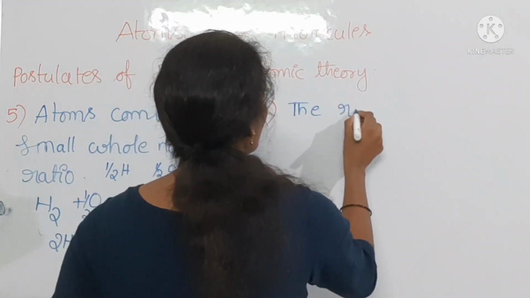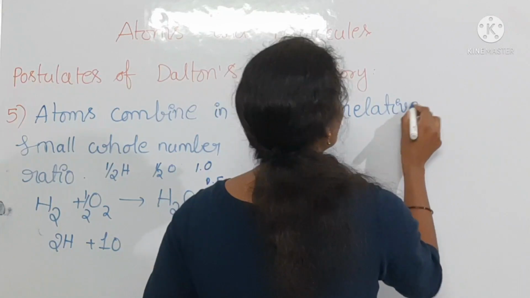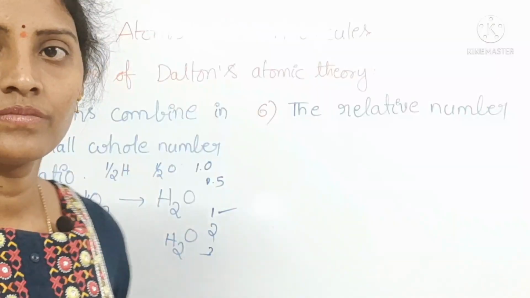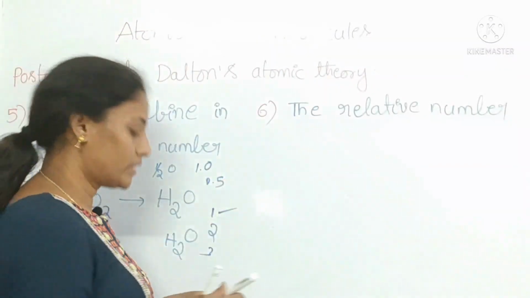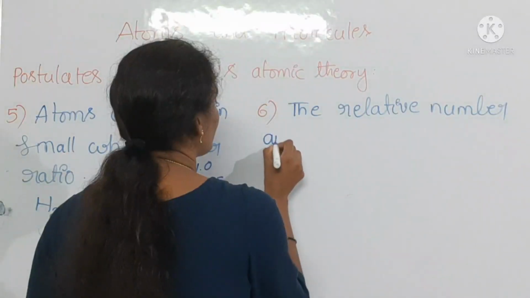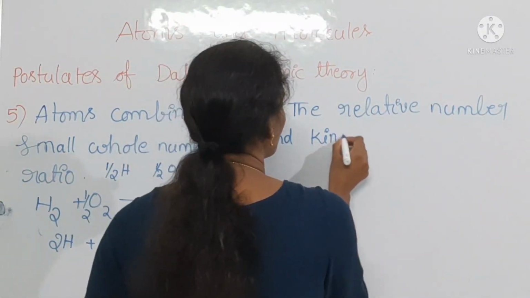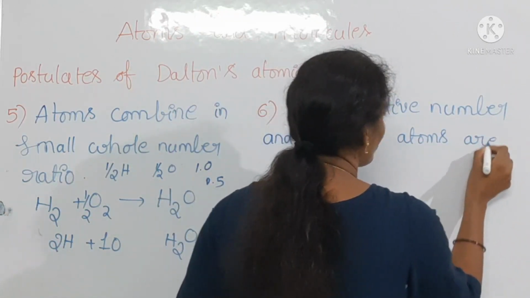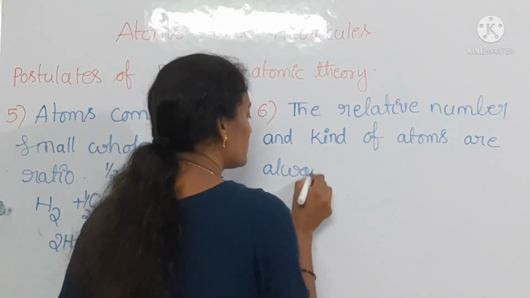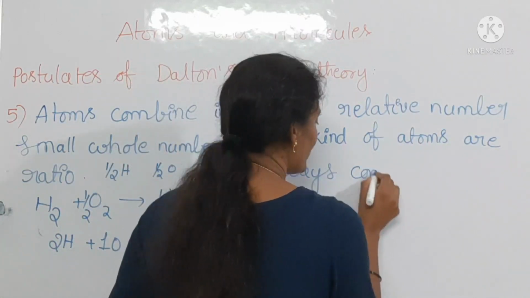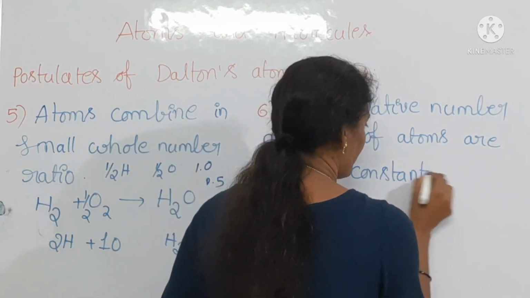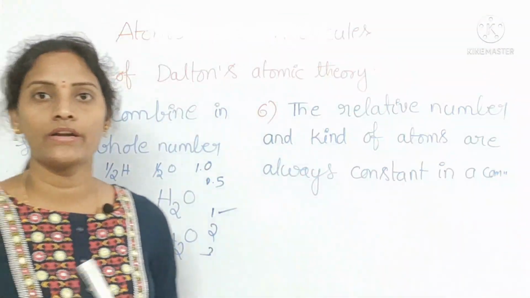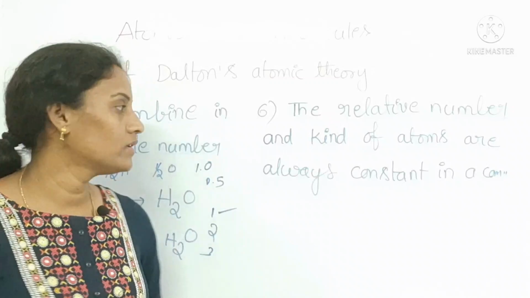See, the relative number and kind of atoms are always constant in a compound. Is it clear? The relative number and the kind of atoms are always constant in a compound.